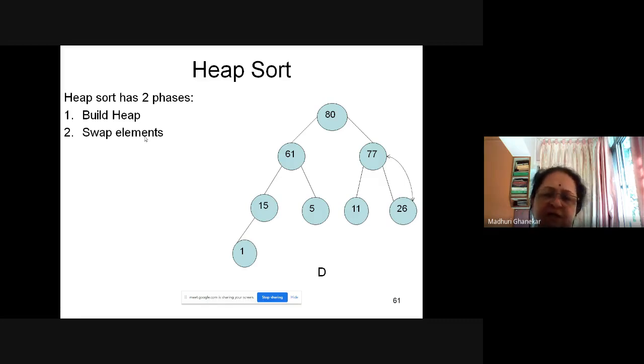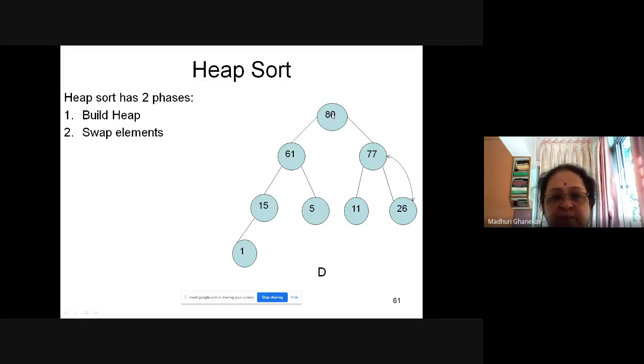Heapify, it is termed as heapify. Actually many books refer to it as heapify. So what we are doing is building the heap and swapping the elements, and ultimately we got the heap. Okay, this is the proper heap.